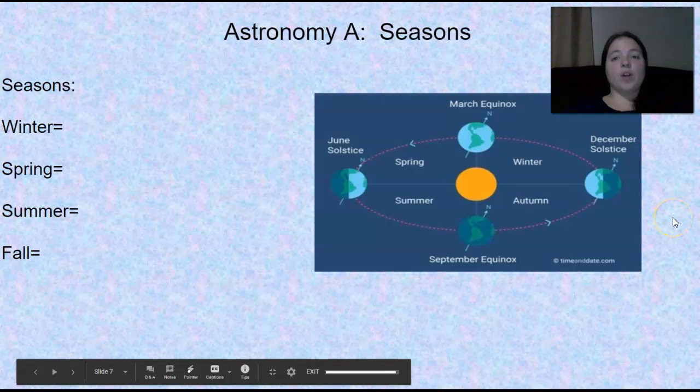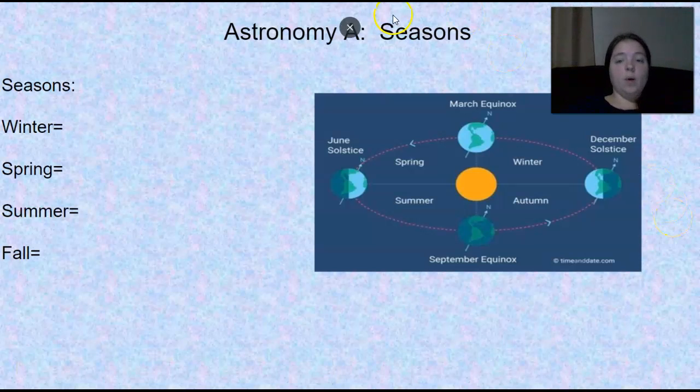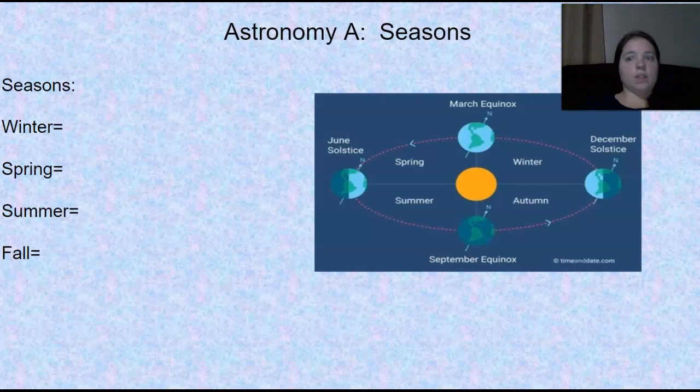Okay, so today we are learning about the seasons. What are the seasons? We've got winter, spring, summer, and fall. Well, they happen on specific dates.